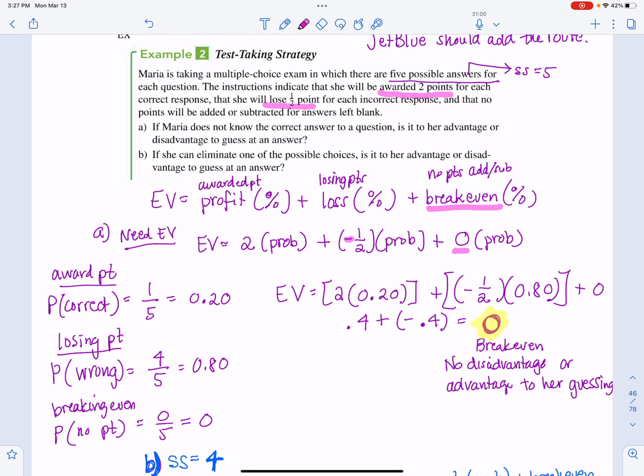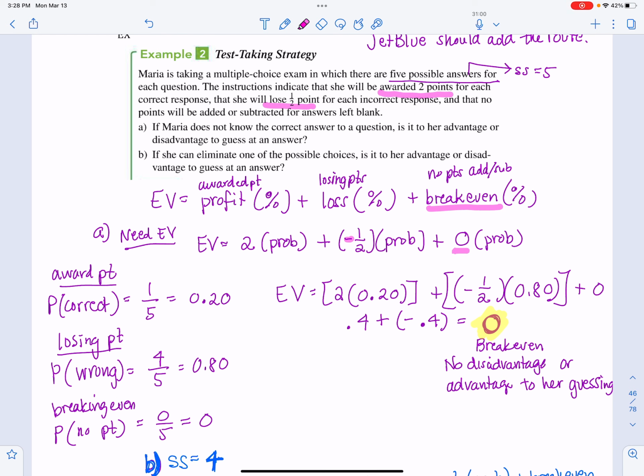So to be able to do this, I need the probabilities of each one. My sample space is 5 because there are 5 possible answers. So the probability of answering a question correct would be 1 out of 5, because there's only one answer that's correct, the rest of them are wrong. So 1 out of 5, or 1/5, if I do the math, that equals 0.2.